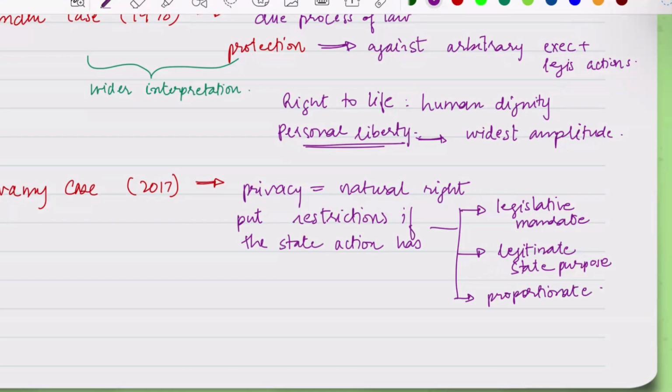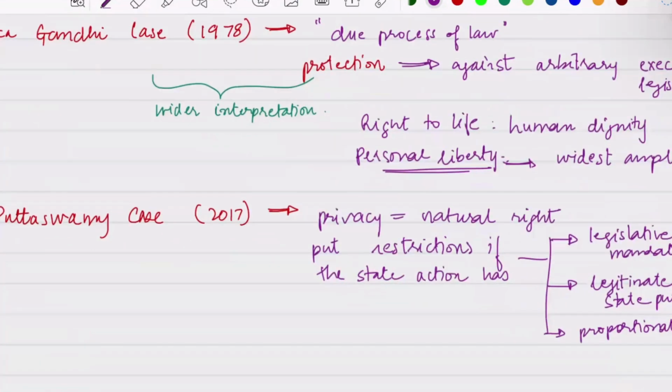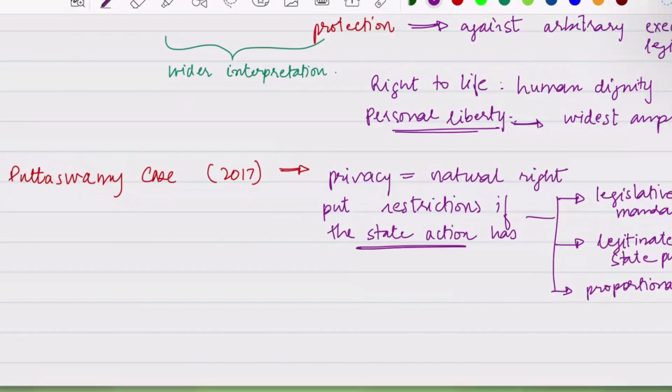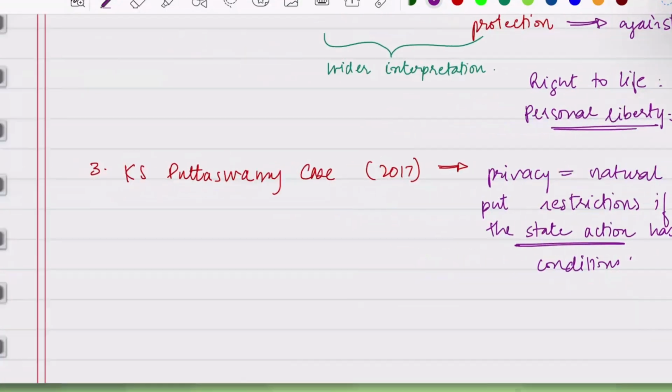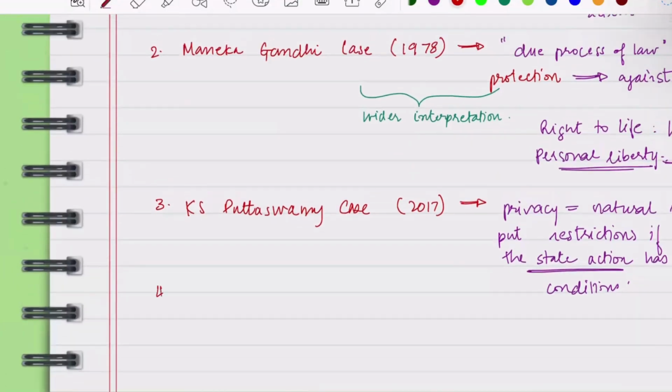And finally, it must be proportionate. So there were some conditions put on the state actions which restrict the right to privacy.